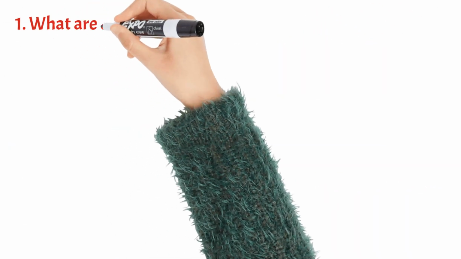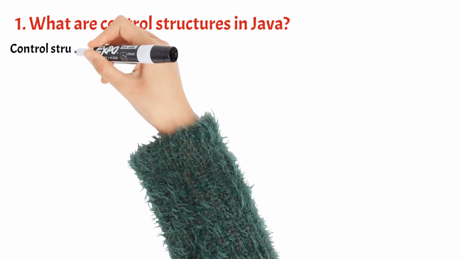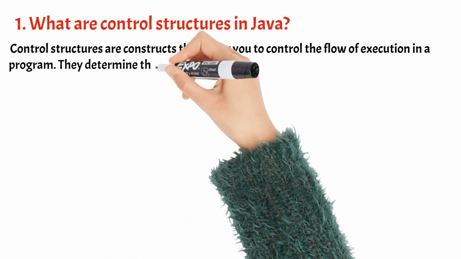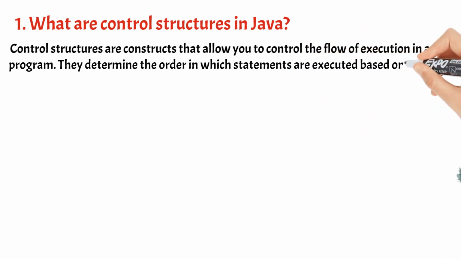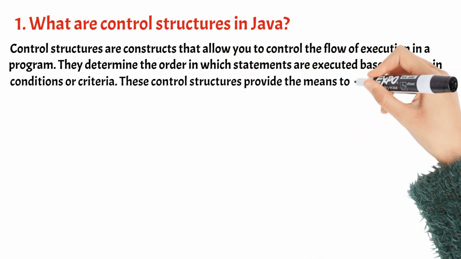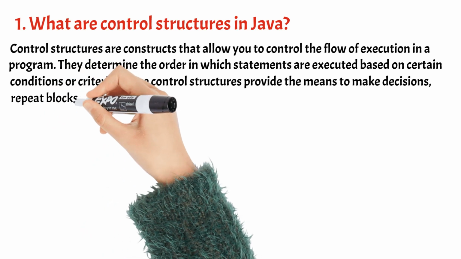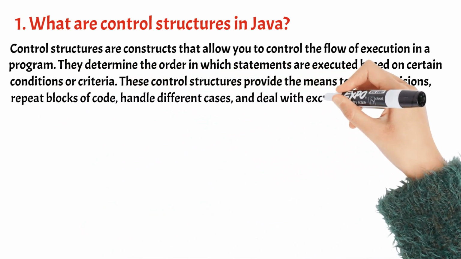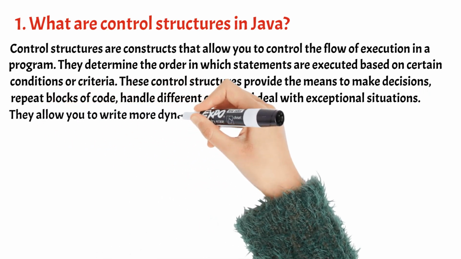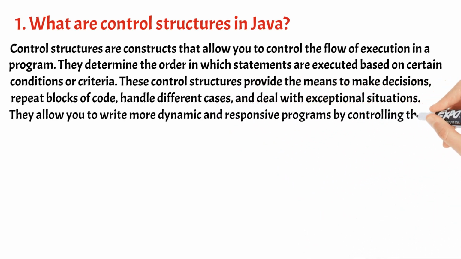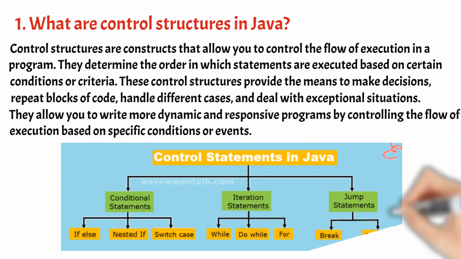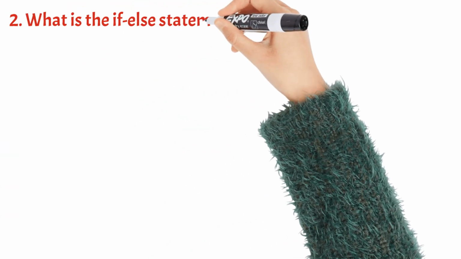1. What are control structures in Java? Control structures are constructs that allow you to control the flow of execution in a program. They determine the order in which statements are executed based on certain conditions or criteria. These control structures provide the means to make decisions, repeat blocks of code, handle different cases, and deal with exceptional situations. They allow you to write more dynamic and responsive programs by controlling the flow of execution based on specific conditions or events.